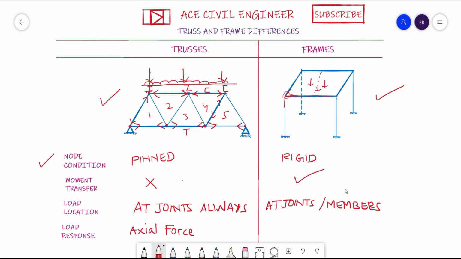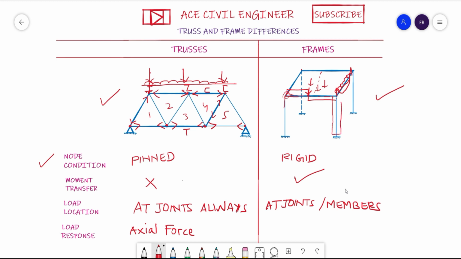Whereas in the case of frames, when you are applying loads in whatever way we wish, what happens here is, you can see a shear force being developed. Suppose I am applying a point load on this beam, what can I see? I can see a shear force diagram like this. And another beam, I'll take it as an example. If I'm applying a UDL over this, I can see a bending moment, something like this, right? And I can also see axial force because of this load, in this beam also we can see some axial load, and here also we can see some axial load.